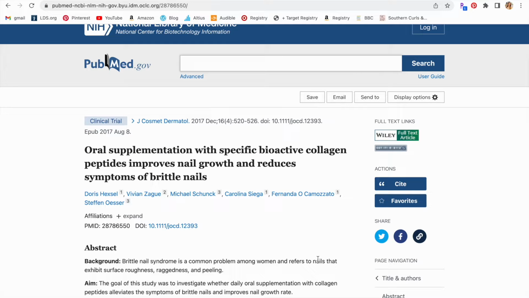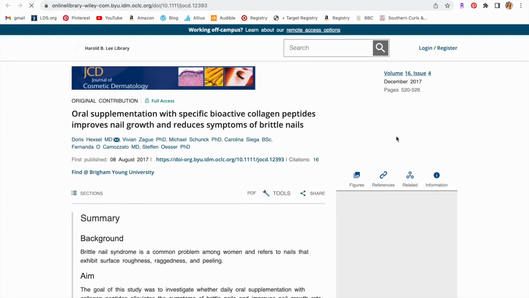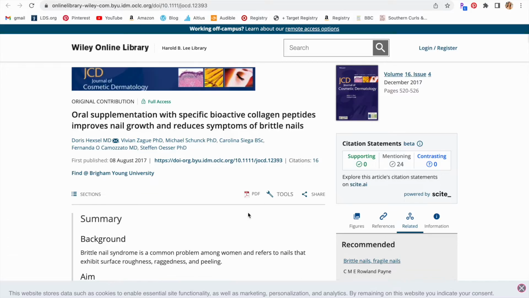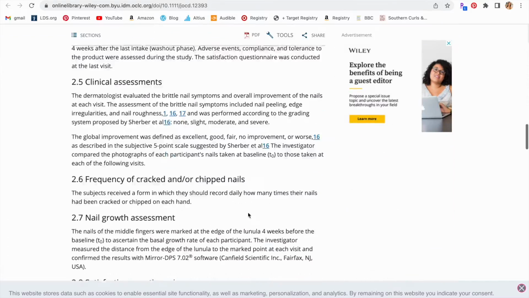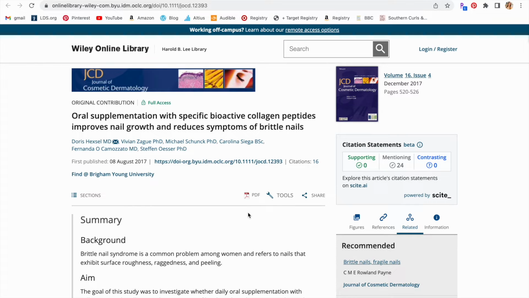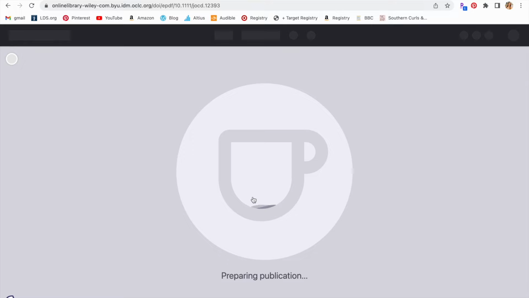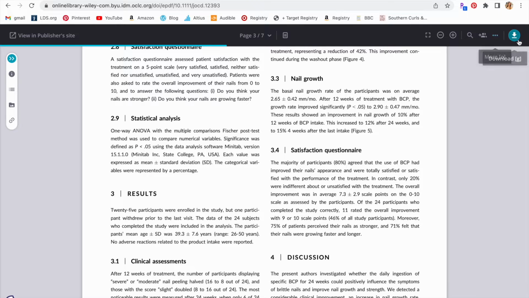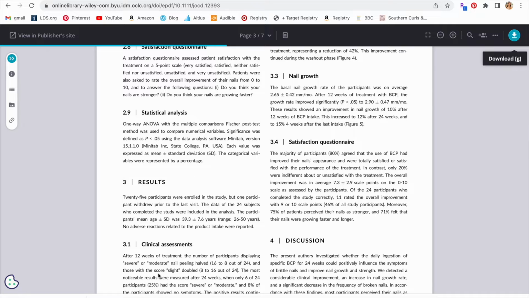I do want to read through this article, so I'm going to click full text links, and then I'm going to come to here. Sometimes you have to see if your university or organization allows you access, but I'm just going to scroll down. Okay, I can see that it does give me full access, but I like to highlight, so I'm going to download the PDF of this article so that I can highlight it and annotate to my heart's content. Once this is loaded, you just click the download button, and I save it to my downloads, and I can see the full study is here. You also get a sense for how long it is. This one's 7 pages, which is helpful.